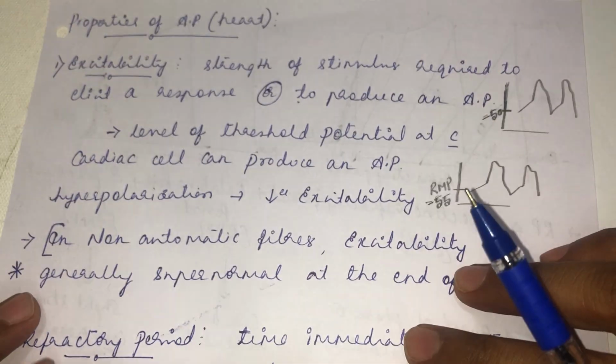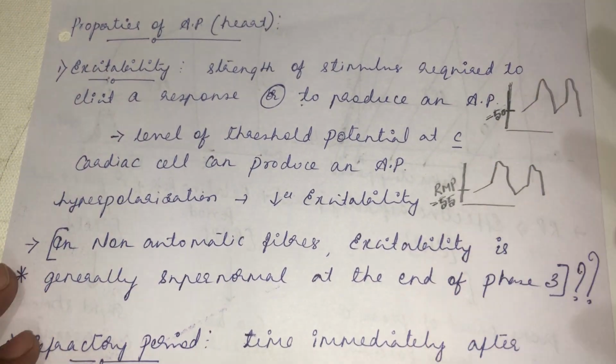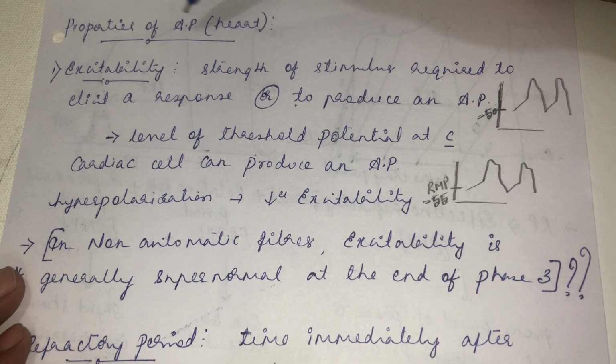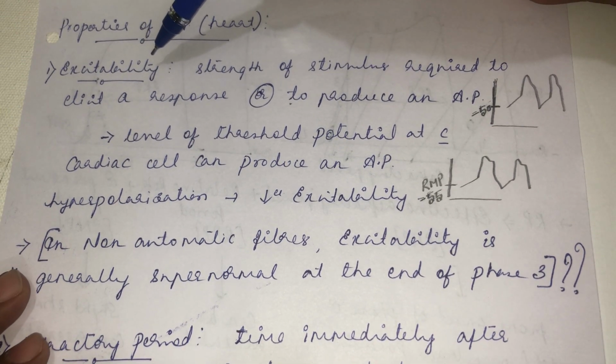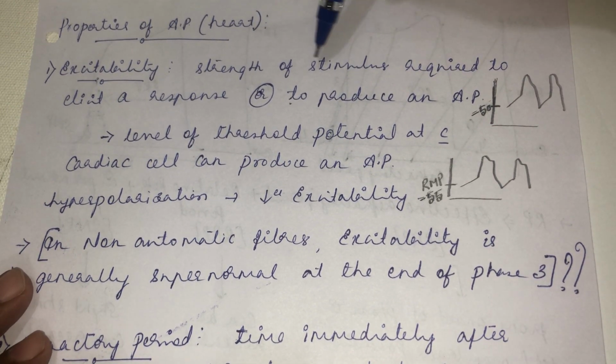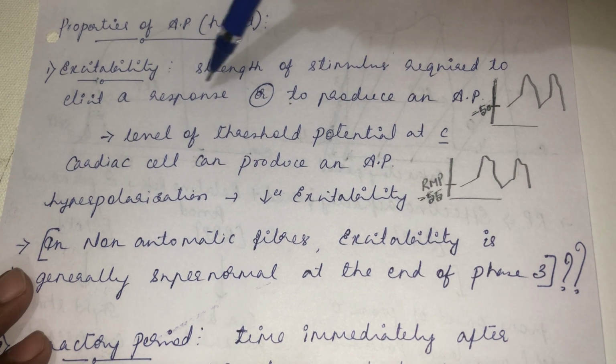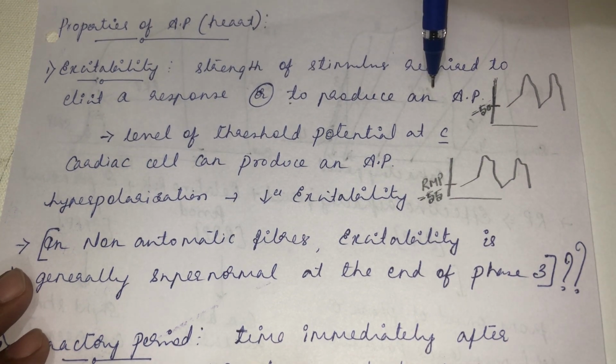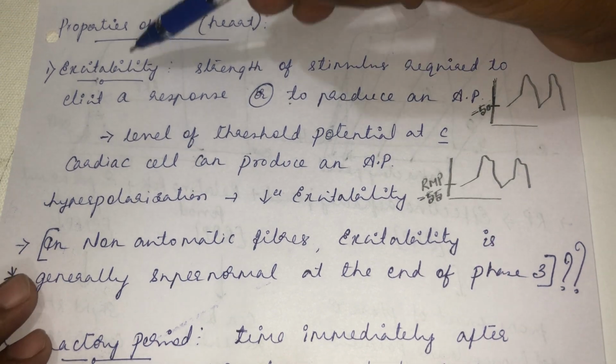So next is properties of the heart. Related to this action potential, what are the properties? First one is excitability. What do you mean by excitability? The strength of stimulus that is required to elicit a response or to produce an action potential. How do you measure this excitability?